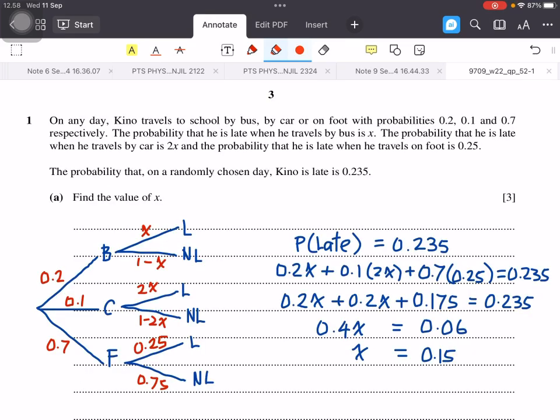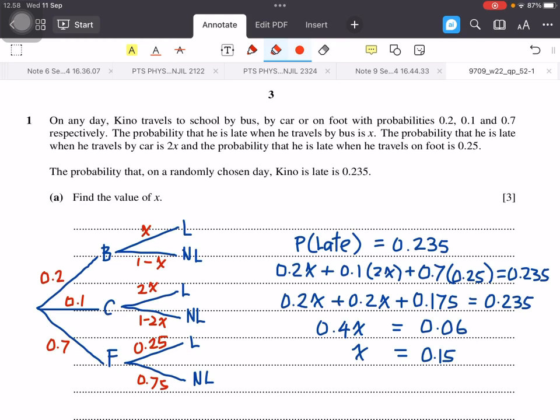Question 1. On any day, Kino travels to school by bus, by car or on foot with probabilities 0.2, 0.1, and 0.7 respectively.